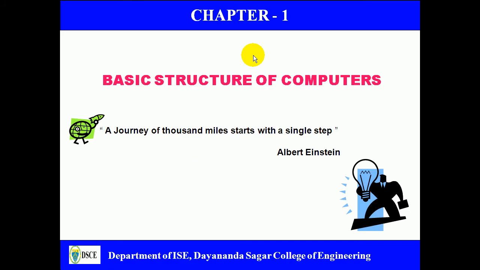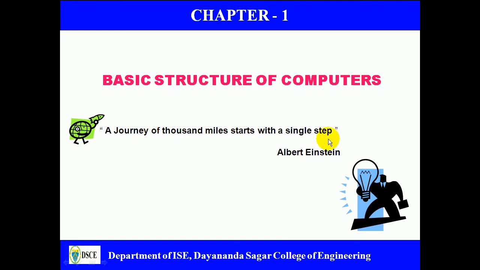Before we start into the lecture, let me give some introduction about what we are going to discuss. Chapter 1 is basic structure of computer, which we are covering in this video lecture. Before we go into this chapter, we will start with a proverb: a journey of 1,000 miles starts with a single step, given by Albert Einstein.